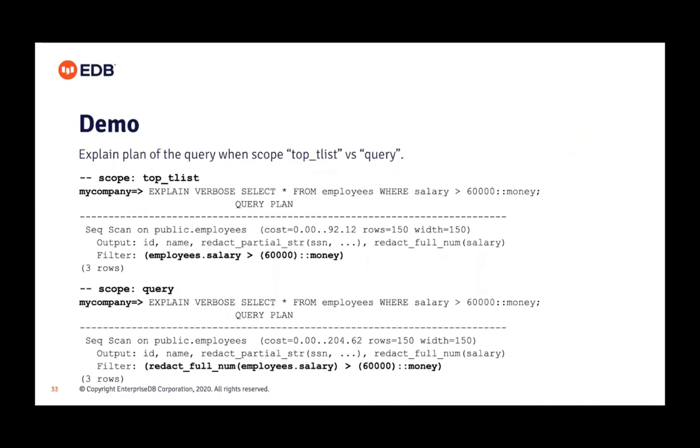See the explain plan of those. When we have top target list, which is the default in the DBMS redact package, you see the filter condition employee.salary, where the column value is put as it is in that expression. But when the scope is query, then you'll see that the function redact_full_number will first compute the redacted value, and then pass it to that expression. That's how it works.